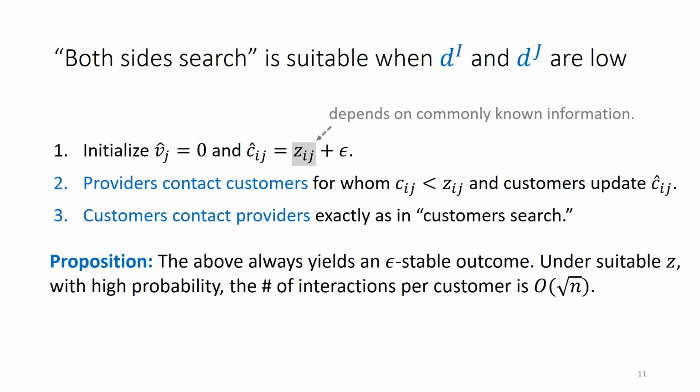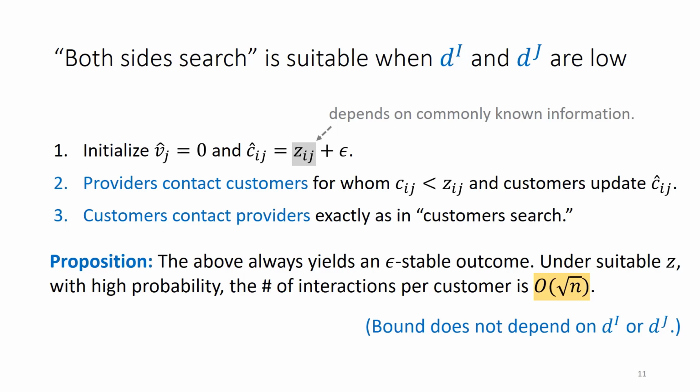The proposition is that in general, the above always yields an epsilon stable outcome, and under a suitable choice of Z, which is given in the paper, with high probability, the number of interactions per customer is on the order of square root n. This bound doesn't depend on di or dj, whereas the previous bound 1 over dj does.